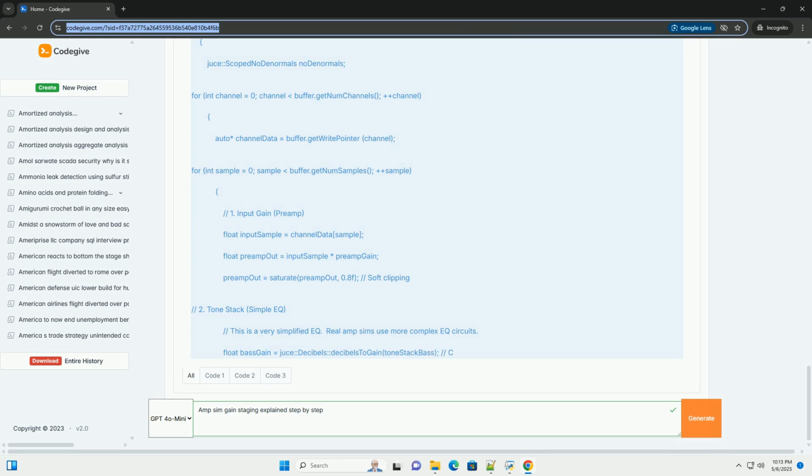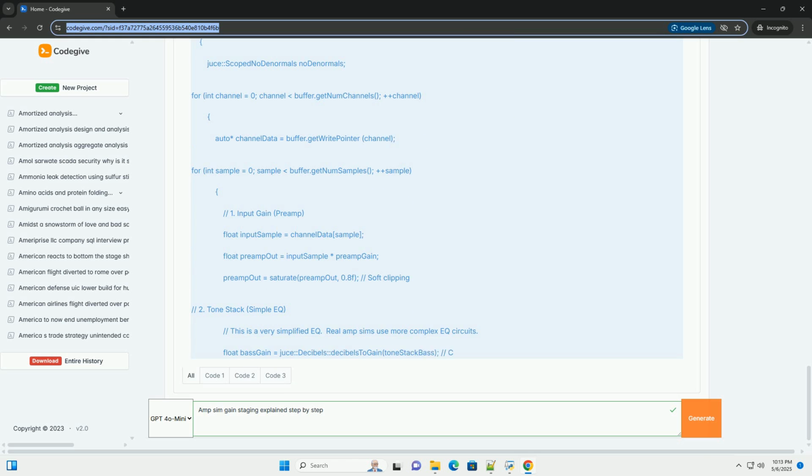Speaker cabinet simulation, impulse response. Use an impulse response (IR) convolver to simulate the sound of a guitar speaker cabinet. This is a crucial step in getting a realistic amp sim sound. JUCE has a built-in DSP convolution class. Bias adjustment. Model the bias setting of the tubes or transistors. Bias affects the tone and headroom of the amp.